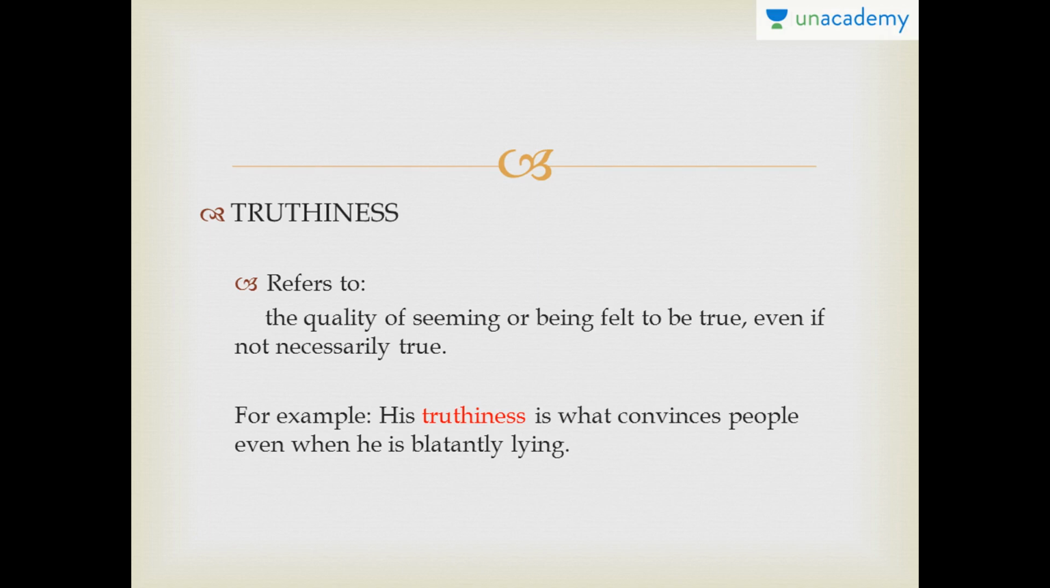The last word that I have included in today's lesson is truthiness. Now, this one refers to the quality of seeming or being felt to be true, even if not necessarily true. So, suppose I was so late to class that I gave an excuse and I made such a face and my tone was so sad and everything. Whatever excuse I gave, it sounded like truth. So truthiness is the quality of being felt to be true.